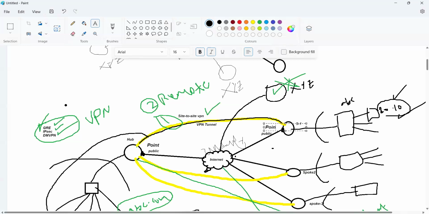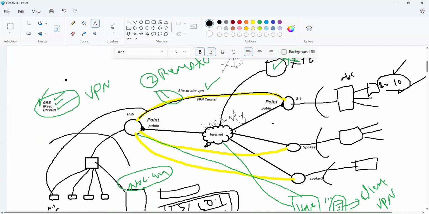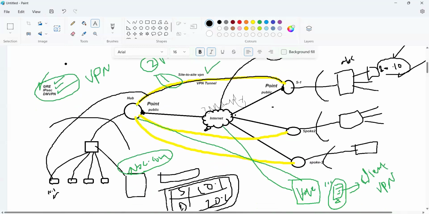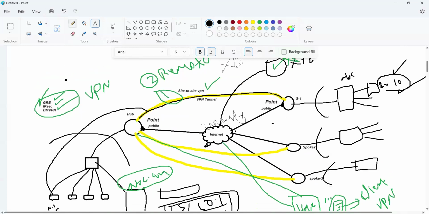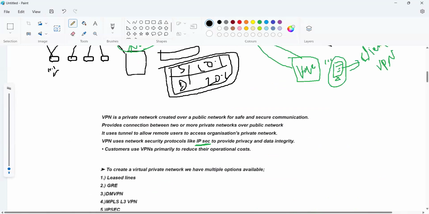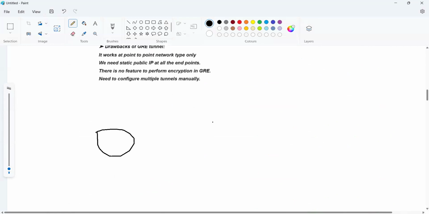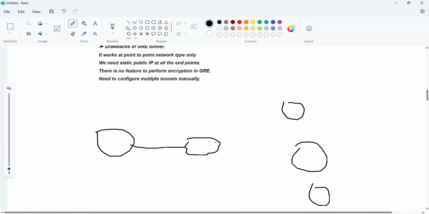It will be established. So it will be point to multi-point. Point to multi-point means, for example, this is a hub location and these all are the spoke locations, and in between is the internet. What is point to multi-point? I am explaining.